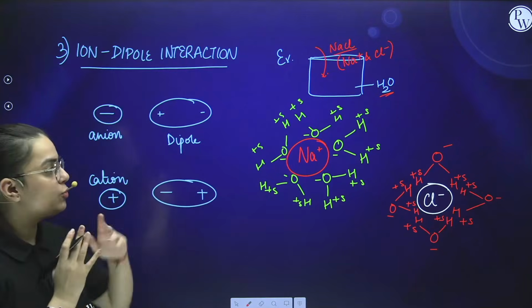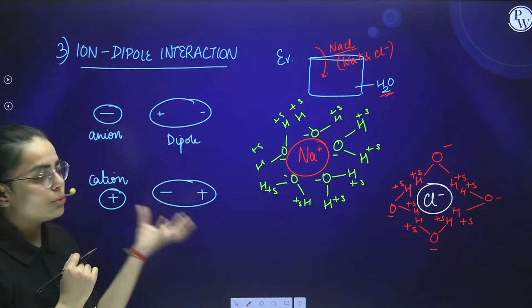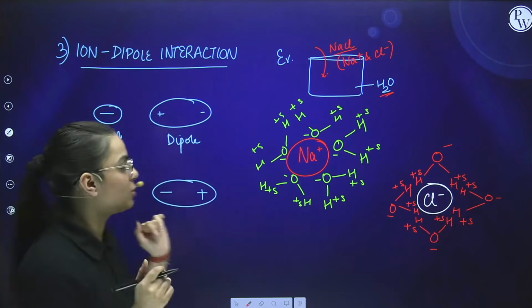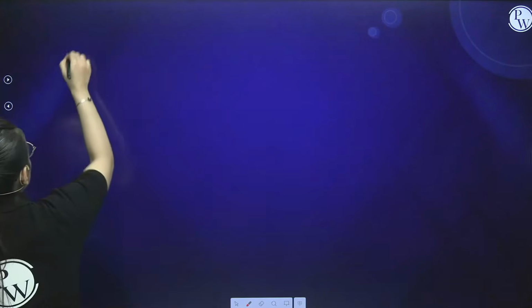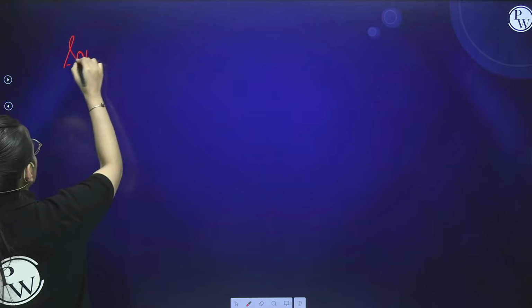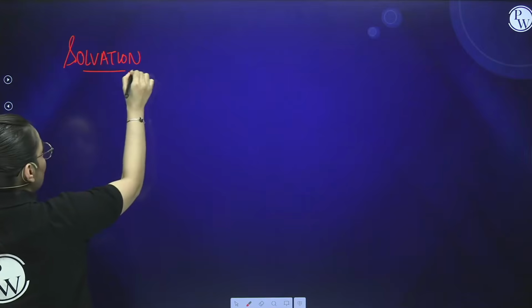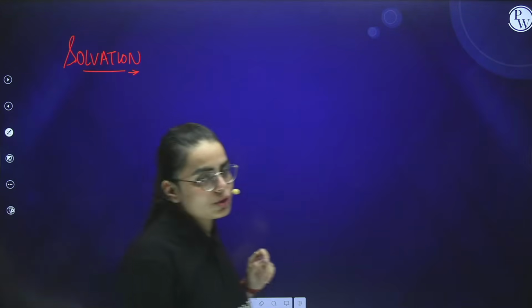Now students, before moving to the next topic, that is non-polar interactions, let us talk about solvation. What do you refer to as solvation? Basically, what we did in the ion dipole interaction is referred to as solvation.